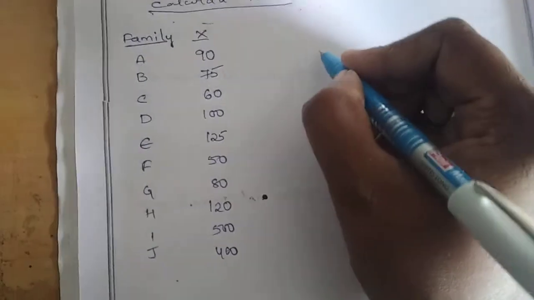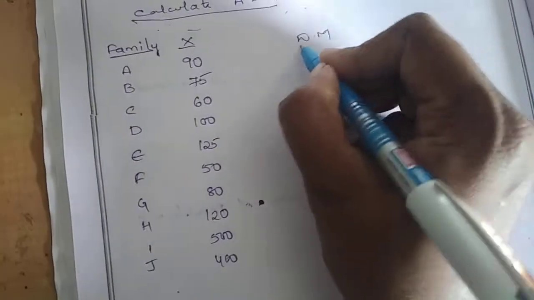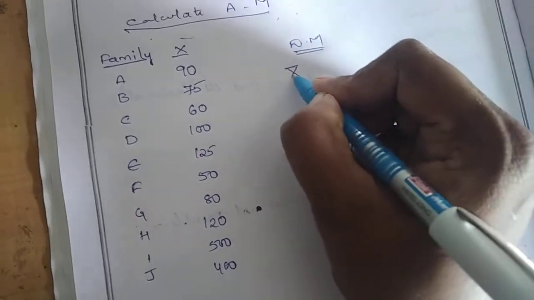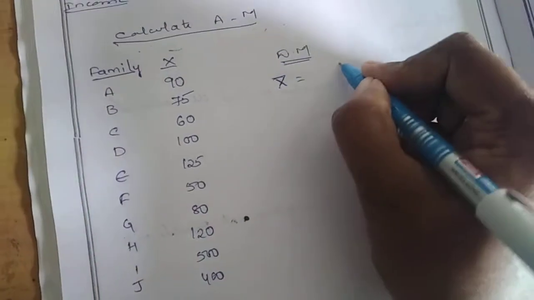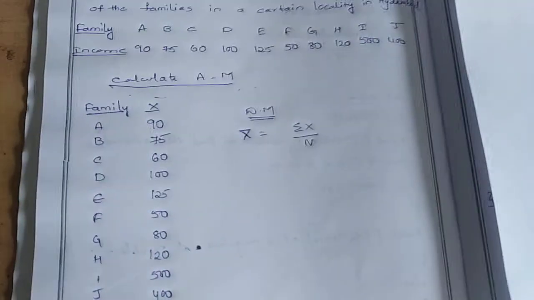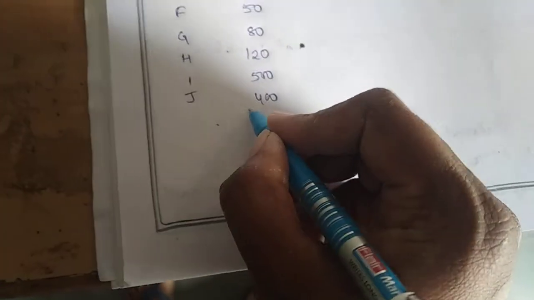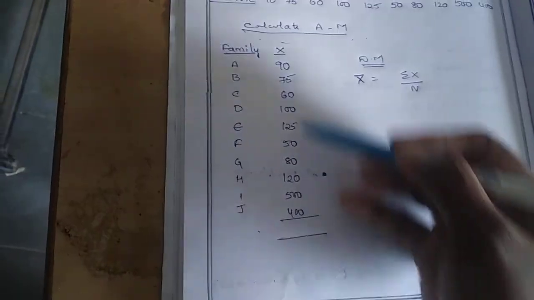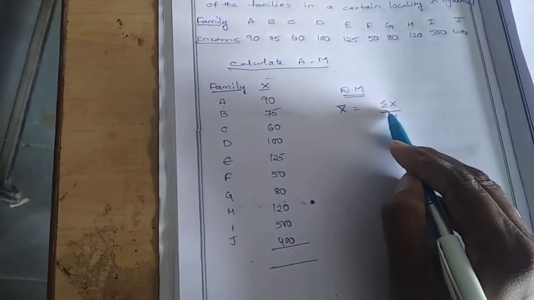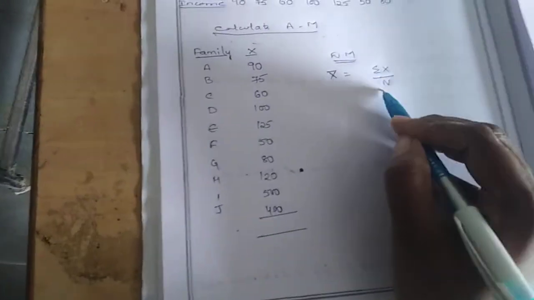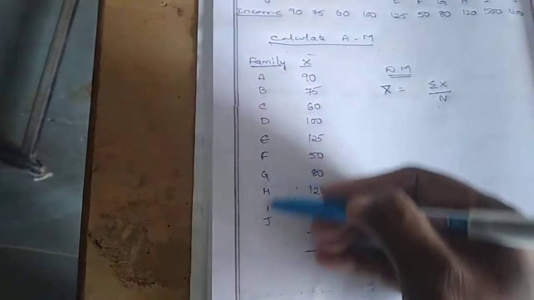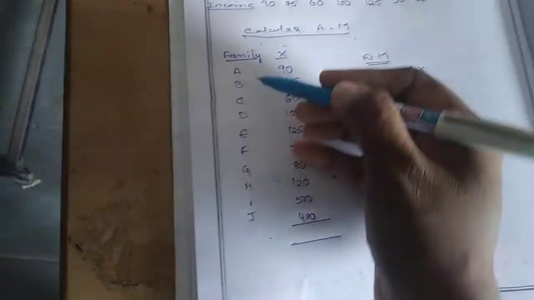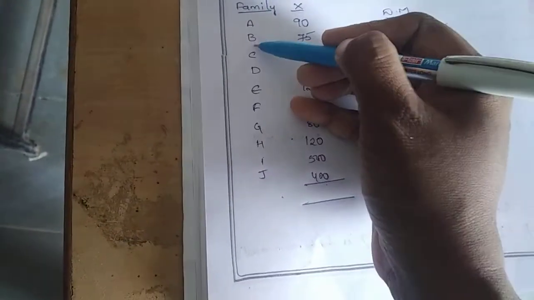What is the direct method formula in the case of mean? Sigma x by n. Sigma x means the total of this x, or summation x. We have to total this x, and then we get sigma x. Then n: what is n here? N is the number of items. How many families are there here? Totally 10 families. Count: 1, 2, 3, 4, 5, 6, 7, 8, 9, 10.